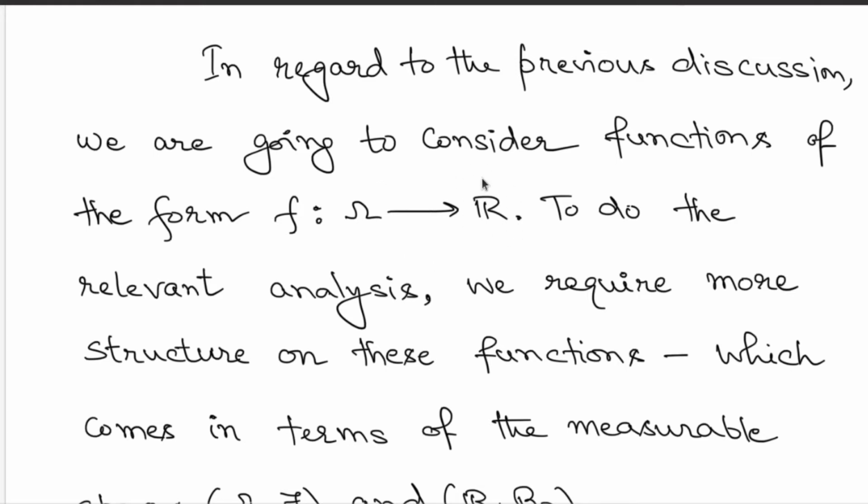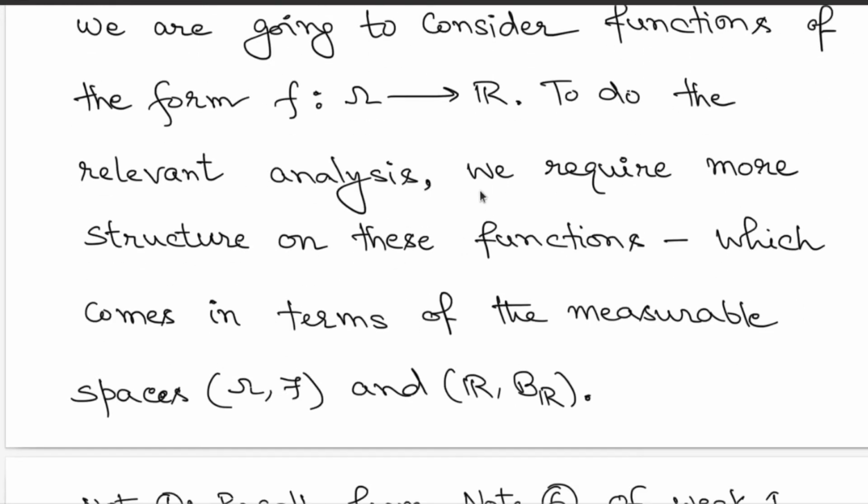So we are looking at real valued functions on the sample space, and to do the analysis that we really want to do, we require more structure on this function. You cannot just start looking at arbitrary real valued functions defined on the sample space. You need certain nice regularity structures on these functions. So this is what we are going to discuss in this lecture.